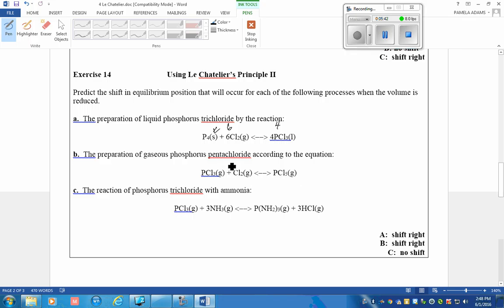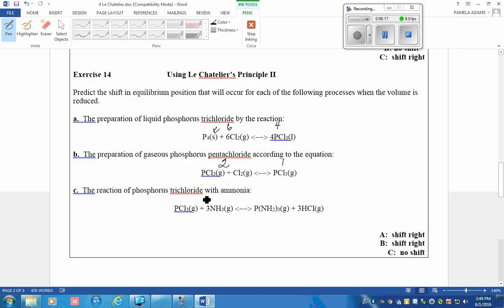In this instance, we have 2 moles of gaseous reactants versus 1 mole of gaseous product. This will again shift right because 1 mole of the products has 6.02 times 10 to the 23rd molecules, while this side, the 1 mole here and the 1 mole there, has 1.204 times 10 to the 24th particles or molecules. So it will shift to the right to the fewest side.